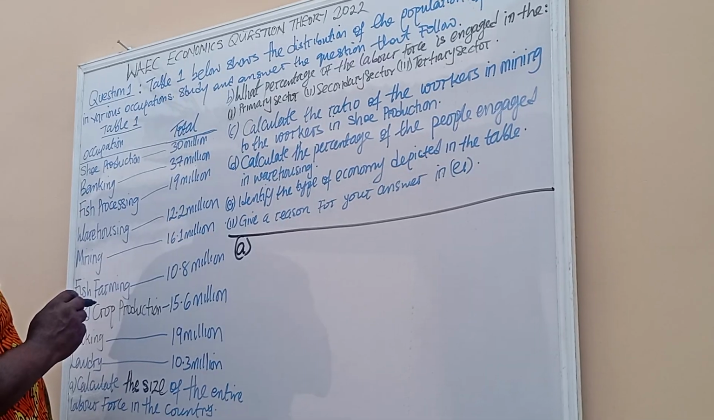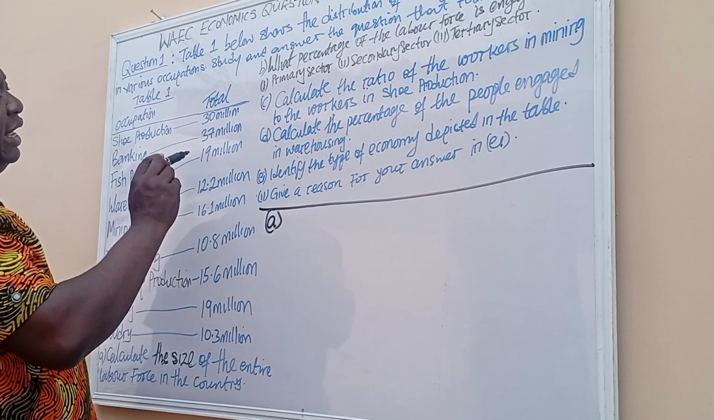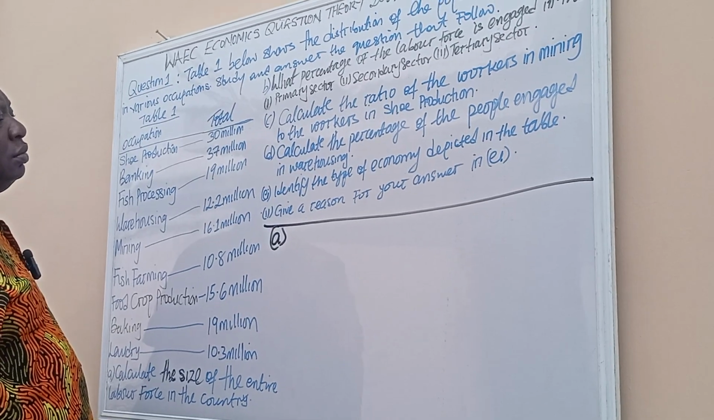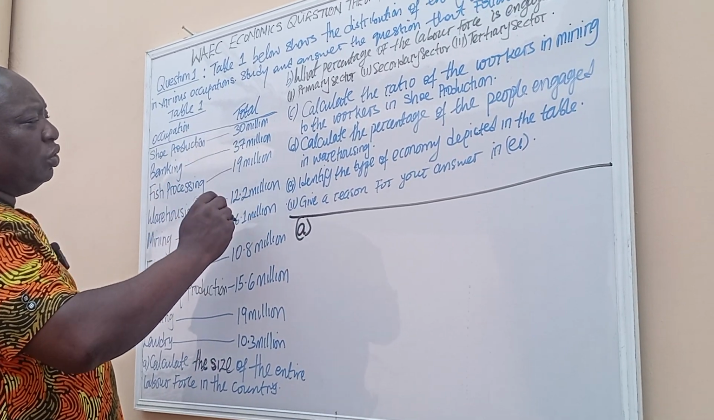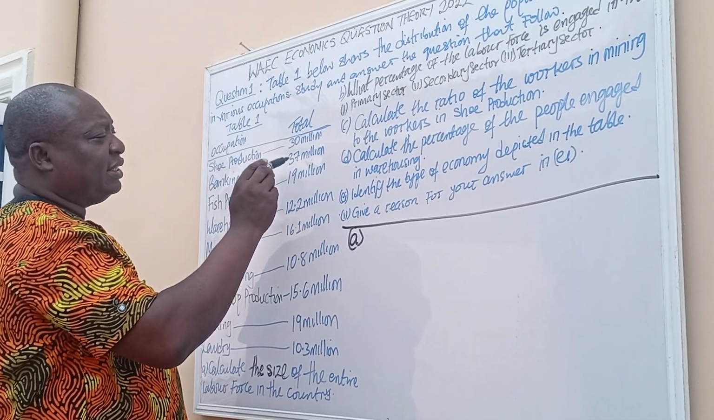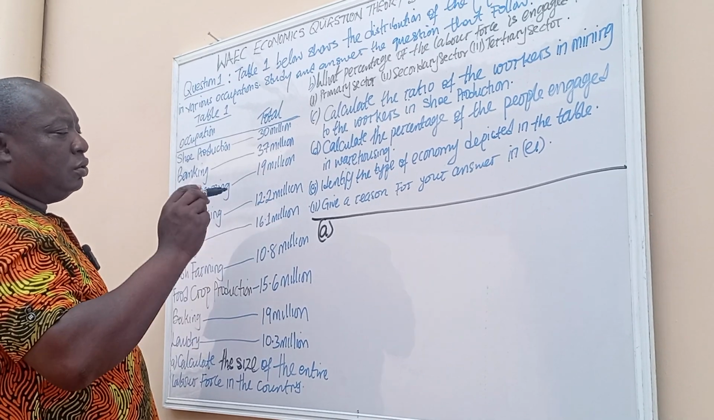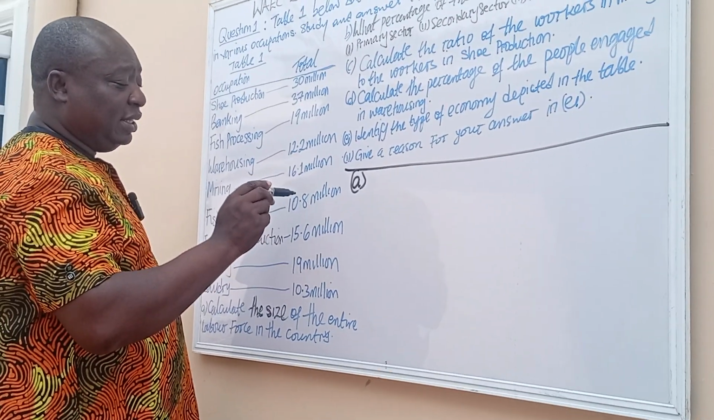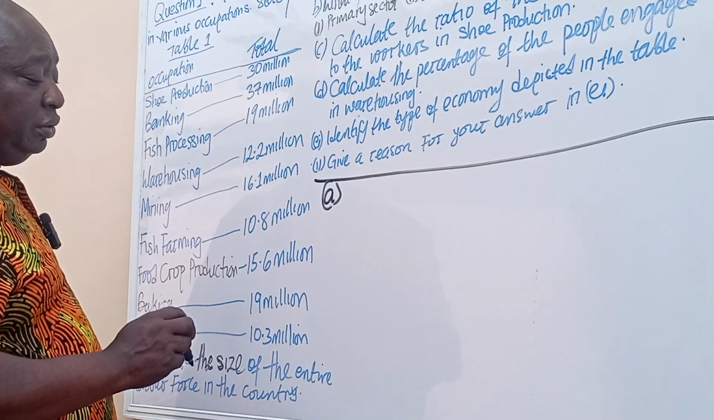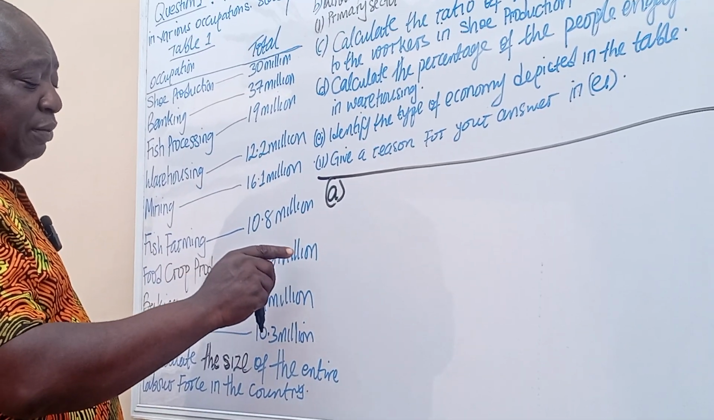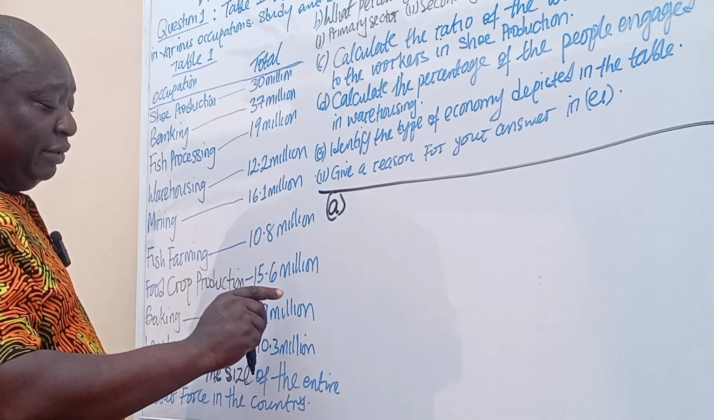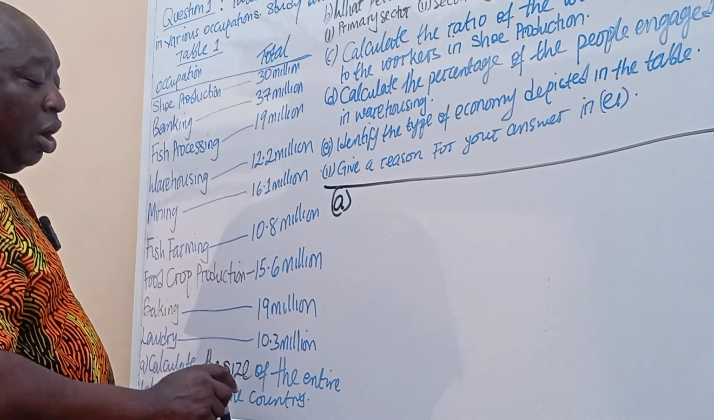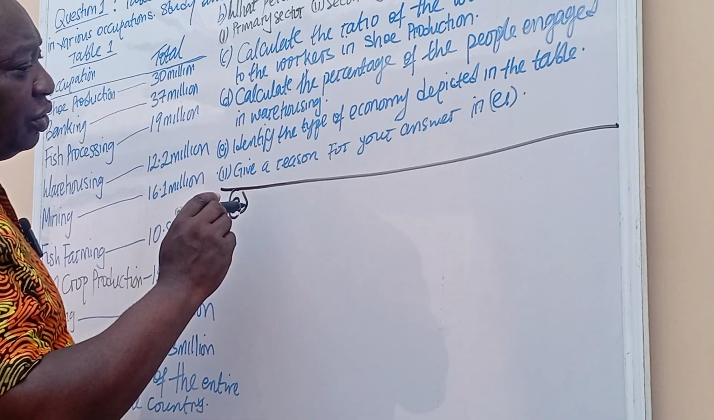Entire labor force. All you need to do for this A is to add all these figures together. Add all these figures together. 30 million plus 37 plus 19, 12.2 million plus 16.1 million plus 10.8 million plus 15.6 million plus 19 million plus 10.3 million. All of this, it will give you a total of what?